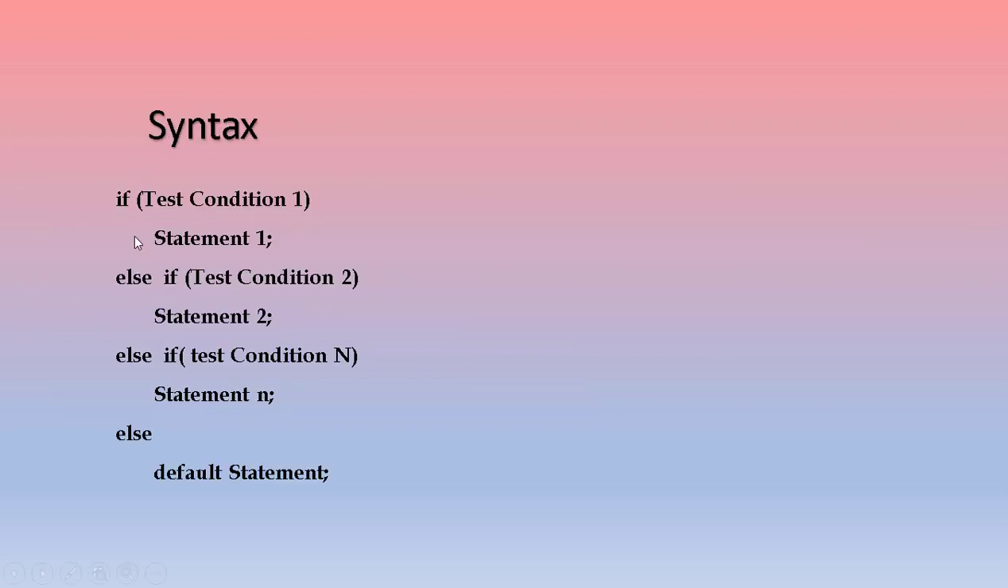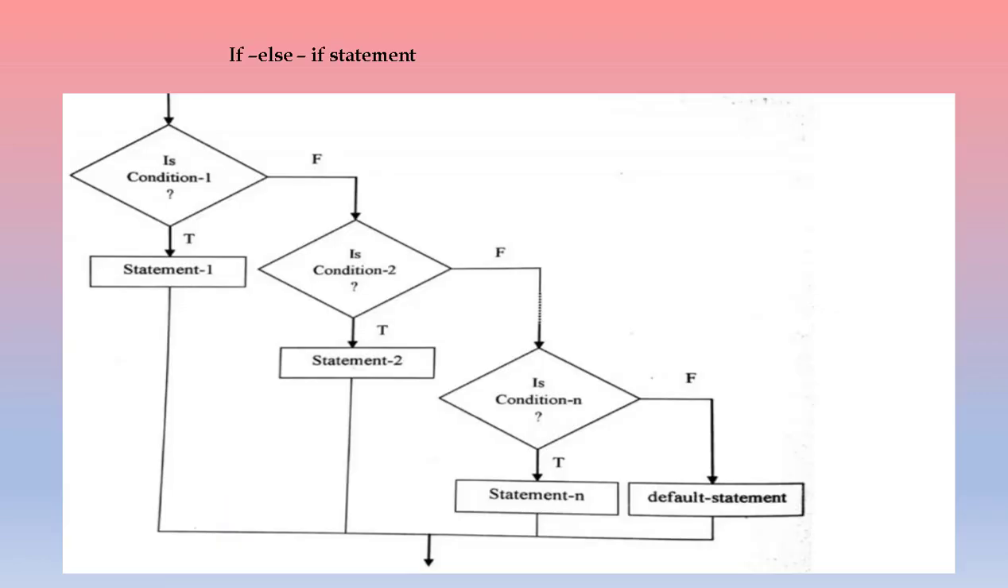Here you can see the syntax. If condition, statement 1, else it goes to the next condition. If this condition is true, statement 2. If this condition becomes false, the next condition will be checked and that statement will be executed, or else the default statement will be executed. So this is the syntax or the general form of the if else if statement. Here we can see the flow chart. If this condition is true, statement 1 is executed, and if it is false, it goes to the next condition. If this condition also is false, then it goes to the next condition. If all the conditions are false, then it executes the default statement.